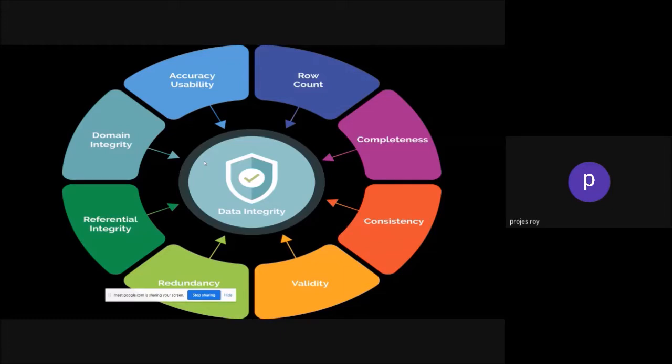Every record should be in a complete manner. Then consistency. Consistency means whatever data is inputted or added into the record needs to be consistent, so it can be used for a long time. Then validity. Is the data valid? Suppose I am inputting data for a year as characters.